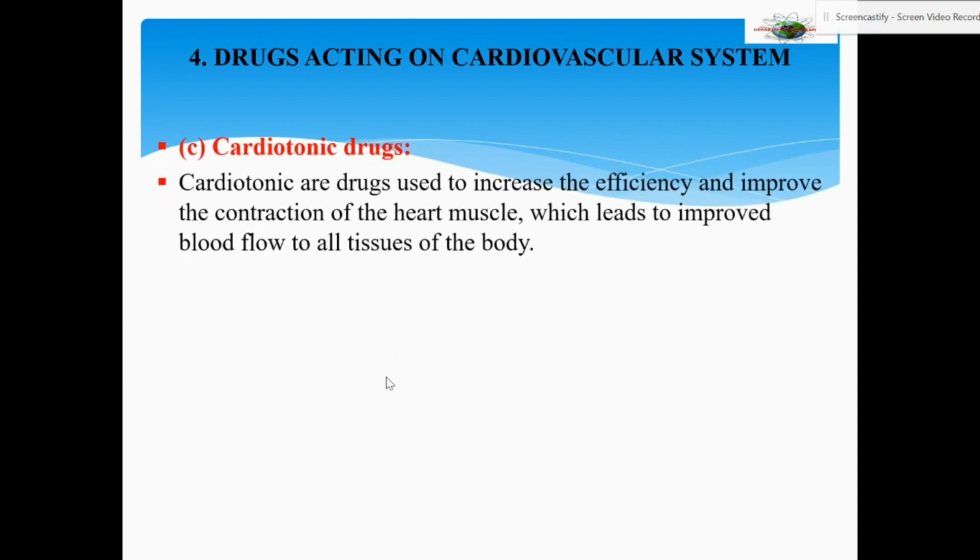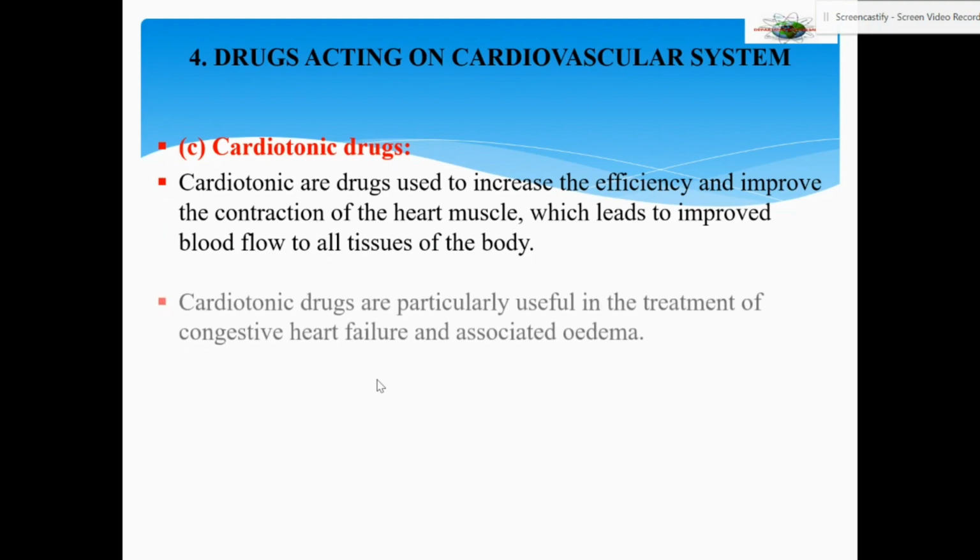They are the cardiotonic drugs. Tonics help in the physiological process. Cardiotonic means they're helpful to the heart, used to increase the efficiency and improve the contraction of the heart muscle. They're helpful to the heart muscle. They enable it to perform up to the optimal level, which leads to improved blood flow to all tissues of the body.